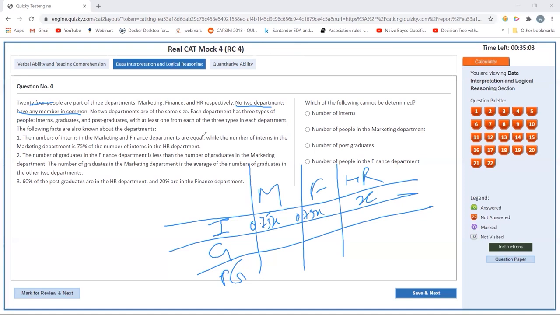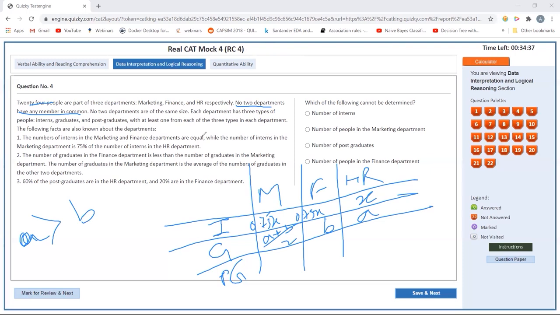So HR will be highest. Suppose HR is A and finance is B, then marketing is (A plus B) by 2 since it is the average, and A is greater than B because finance is less than marketing. This I know from here.